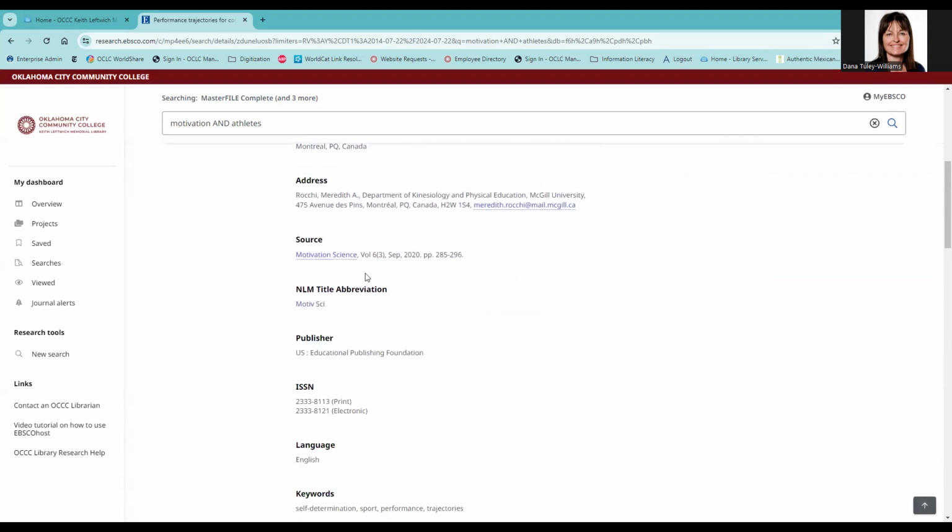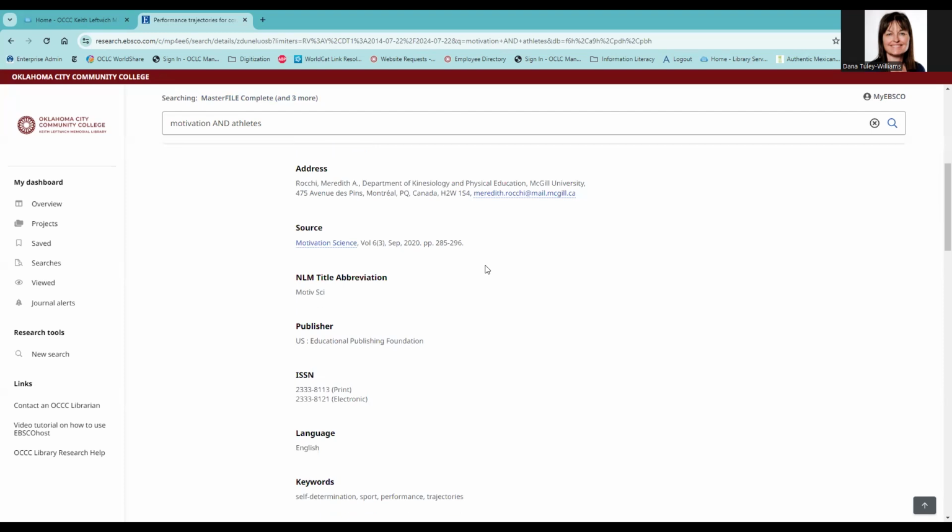Next, under source, we have the name of the journal, Motivation Science. The date, the volume, and the page numbers are included. That's within the last year, so that helps us evaluate the currency. These are also pieces of information that you will need for your citation, which we will talk about later.